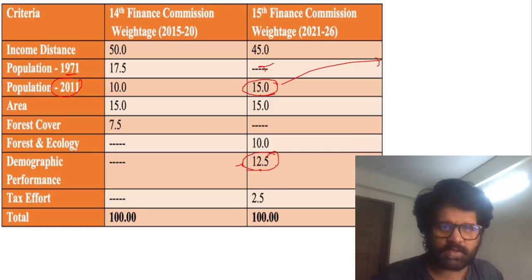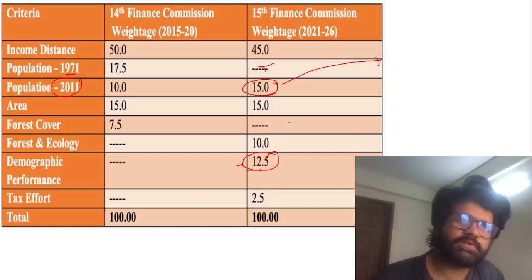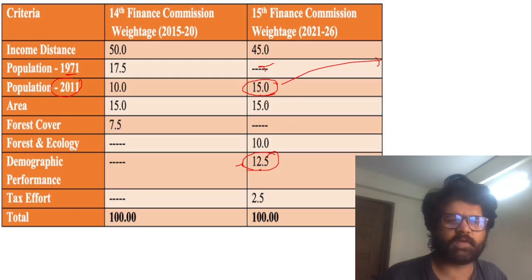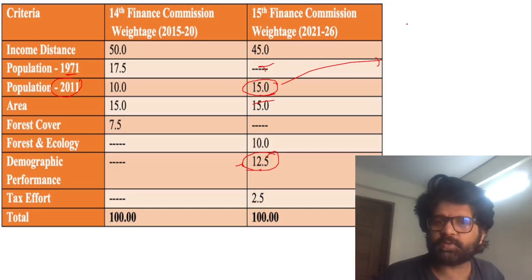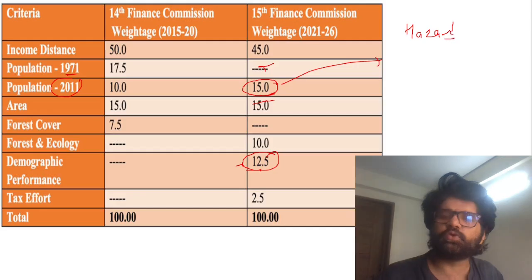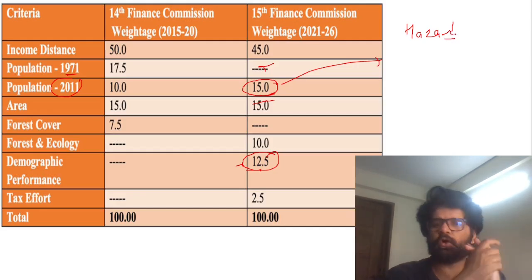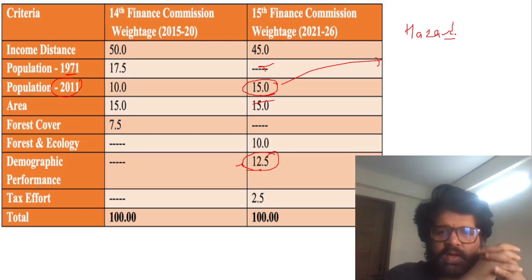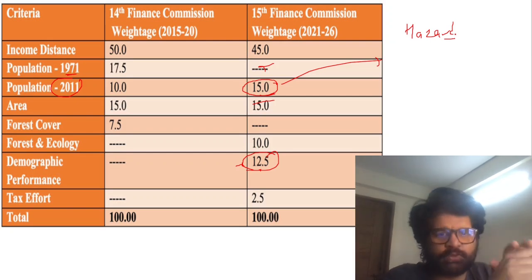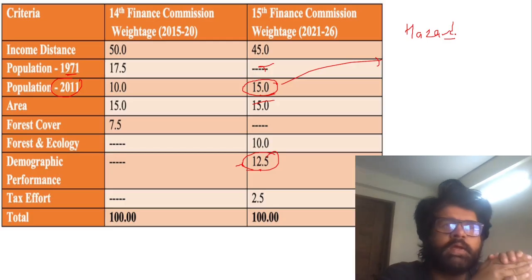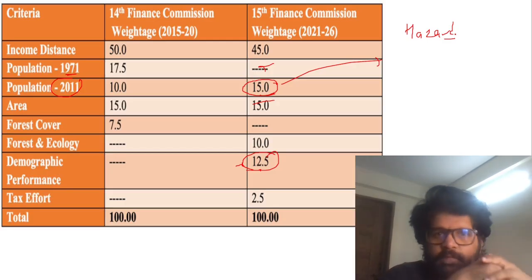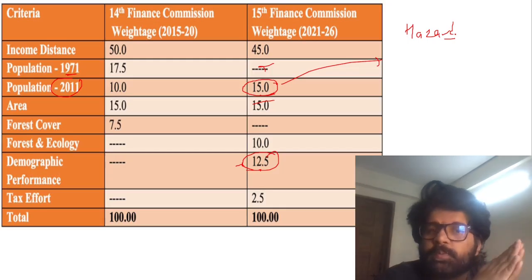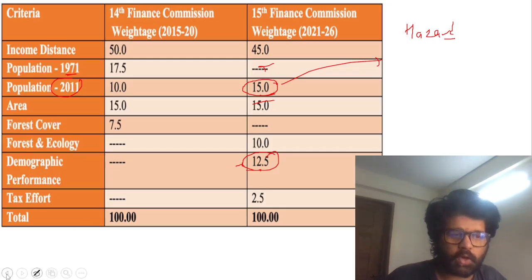But this article is saying that GST has taken over taxation power. Southern states are not very happy with this population criteria and all those things. There was one article in the analysis I was doing, which says that in the Finance Commission there should also be a hazard criteria, guys. Coastal states, every year they face some hazard or the other, and it impacts them so much. Odisha, Andhra Pradesh, Tamil Nadu, Kerala, etc. So there should be some hazard criteria as well, rather than these criteria which mainly benefit the BIMARU states. I am from one of those BIMARU states, Bihar, Madhya Pradesh, Rajasthan, and Uttar Pradesh. So all these things have been talked about in this article.